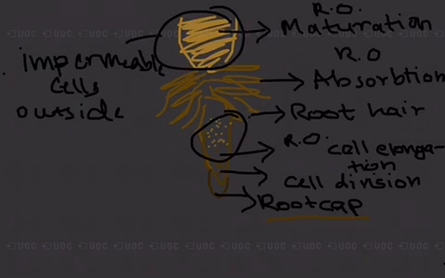We're talking about this region, okay? The enlarged cells undergo differentiation to form different types of primary root tissues like cortex, epidermis, xylem, phloem, and it helps in the fixation of the plant body in the soil and in conduction of absorbed substances.